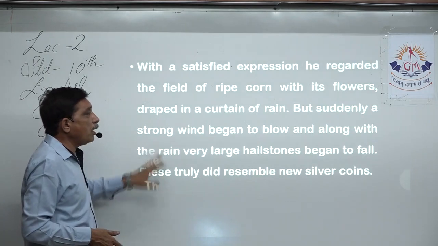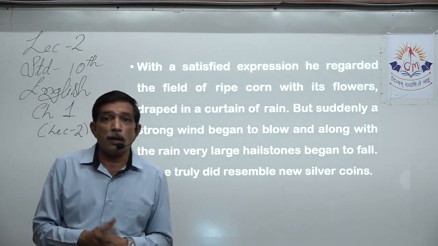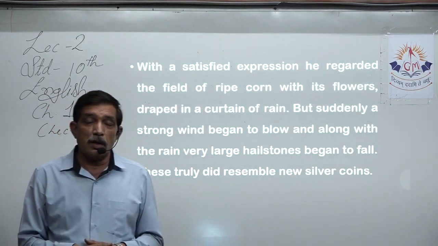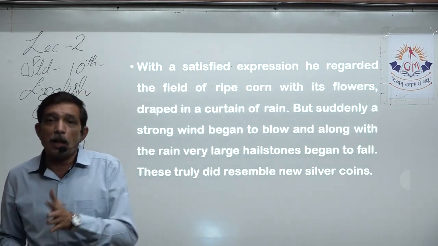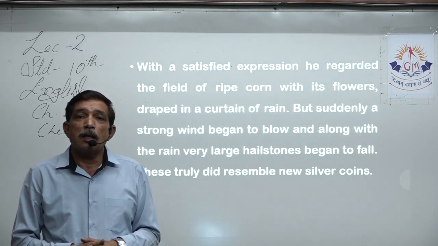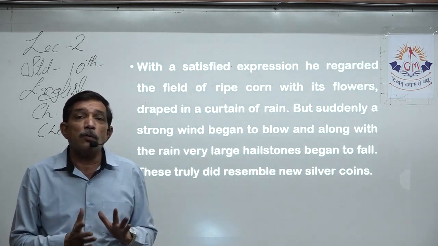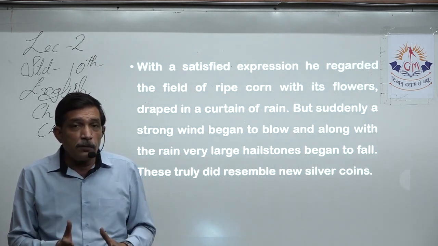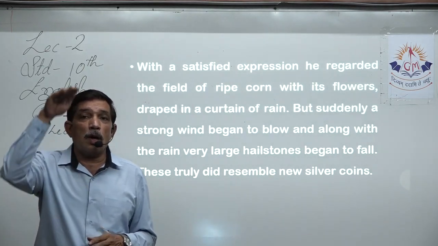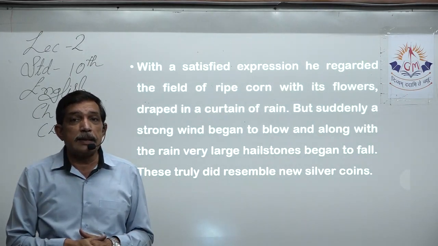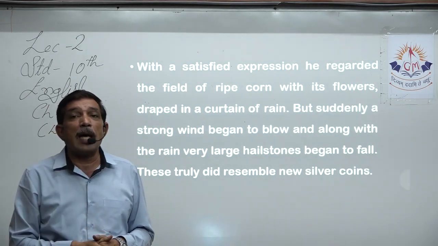But suddenly a strong wind began to blow, and along with the rain, very large hailstones began to fall. The clouds didn't go anywhere. The wind was not that powerful that it could drive away the clouds from that area, but the winds were very, very cold. And if you can feel the cold at ground level, then you can imagine as you go up, the cold would keep on increasing, so that when that wind touches the clouds, it will be icy cold.